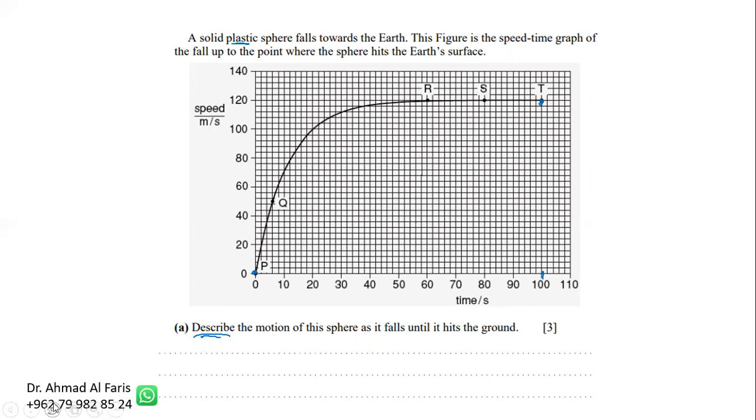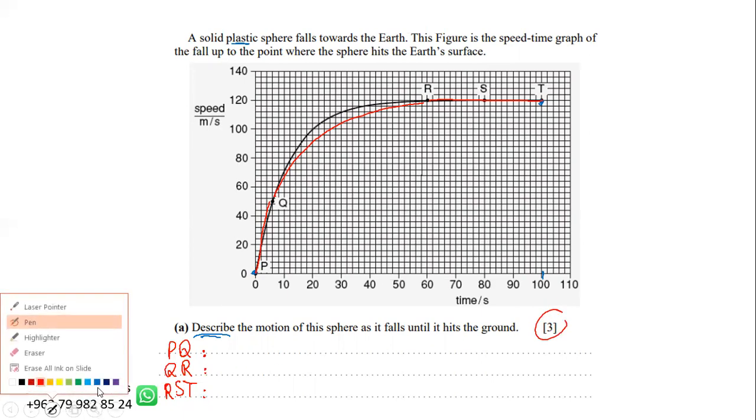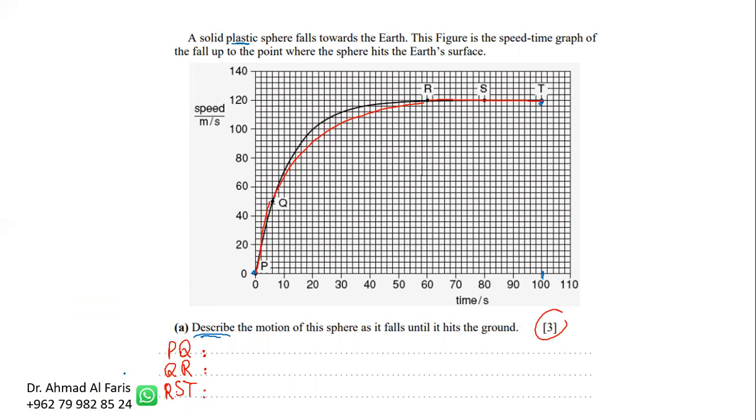As you can see, I will do that in 3 different sessions: from P to Q, from Q to R, then from R to S to T. I can do that as bullet points, or I can write it as a paragraph. I prefer a paragraph, but bullet points help to know that we have 3 marks, and the 3 marks are according to the 3 different parts that we are going to talk about.